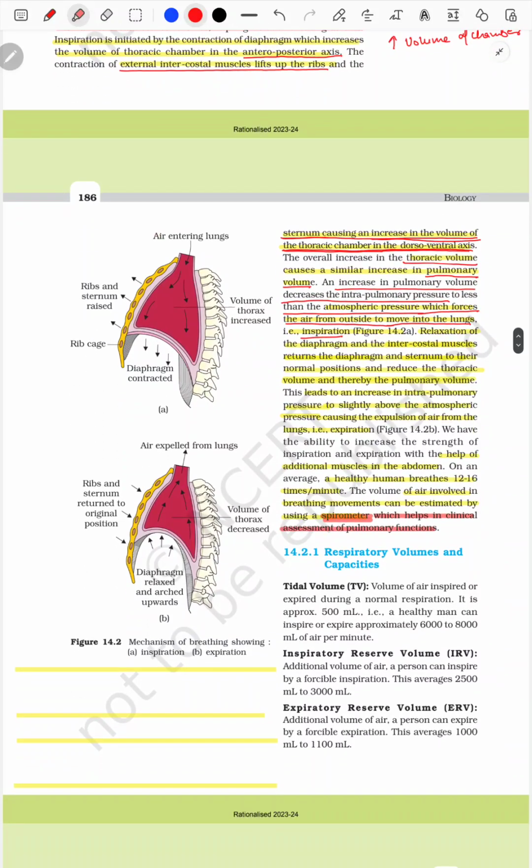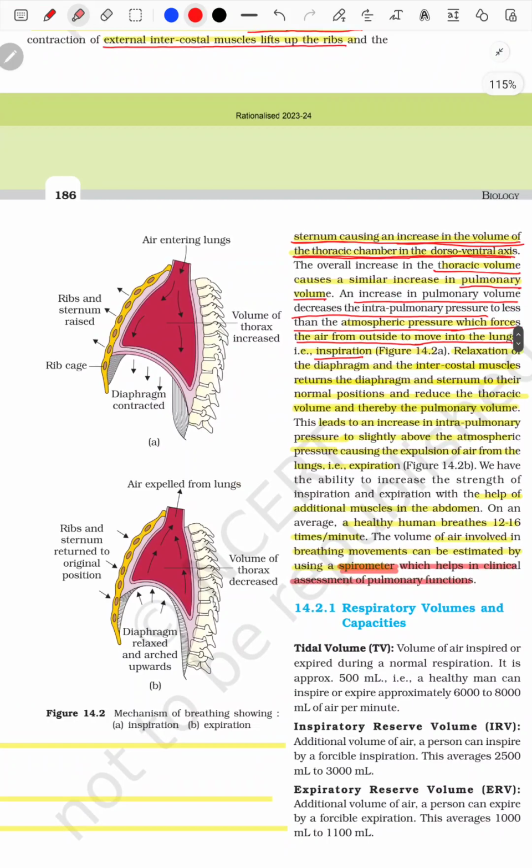So let's see the mechanism of breathing in this diagram. As we breathe in, air goes into this cavity. Then the rib and sternum are raised. Okay, and the rib cage is now in outside mode. The diaphragm will be contracted and will become dome shaped. The volume of the thoracic cavity increases. This is the process when inspiration occurs.